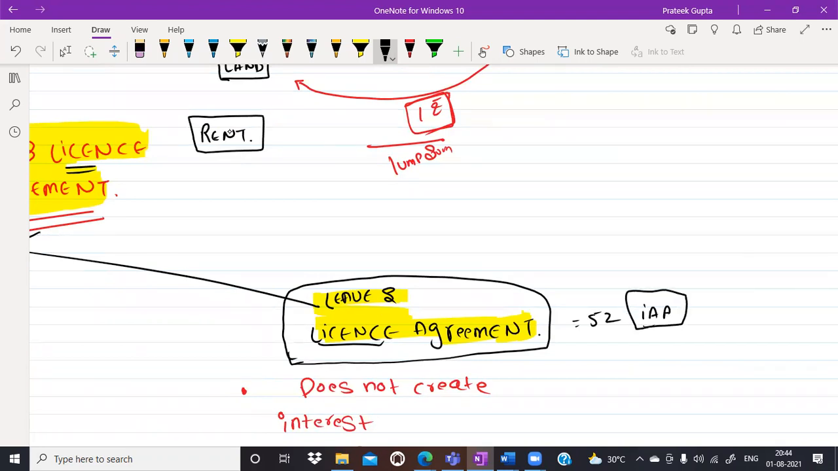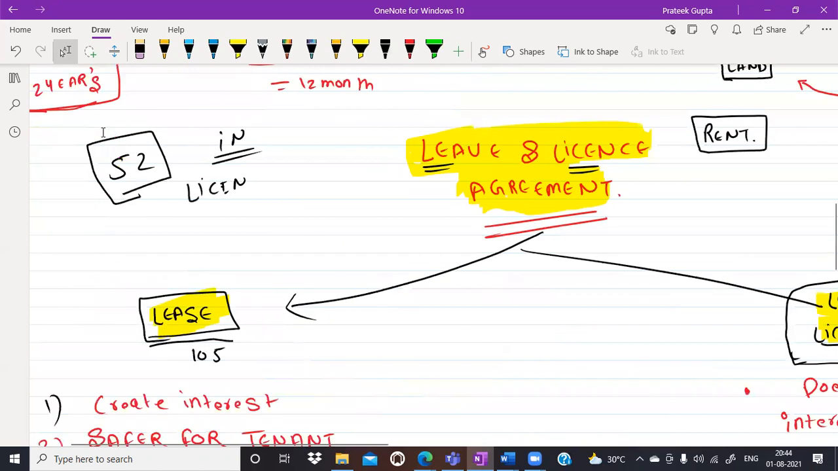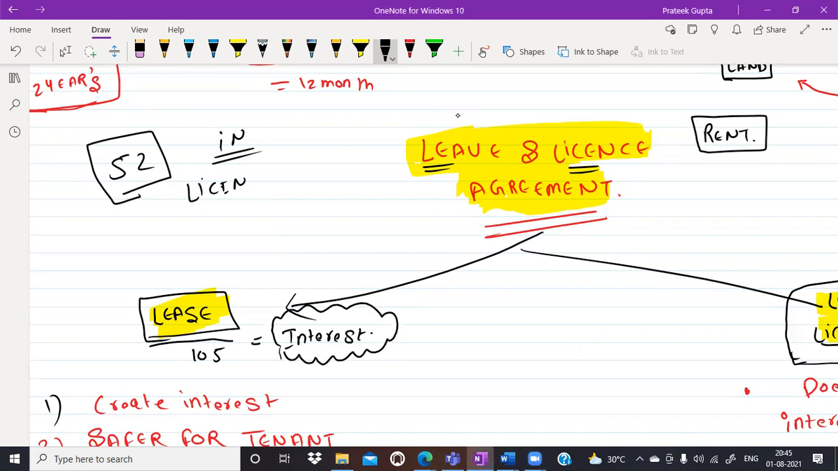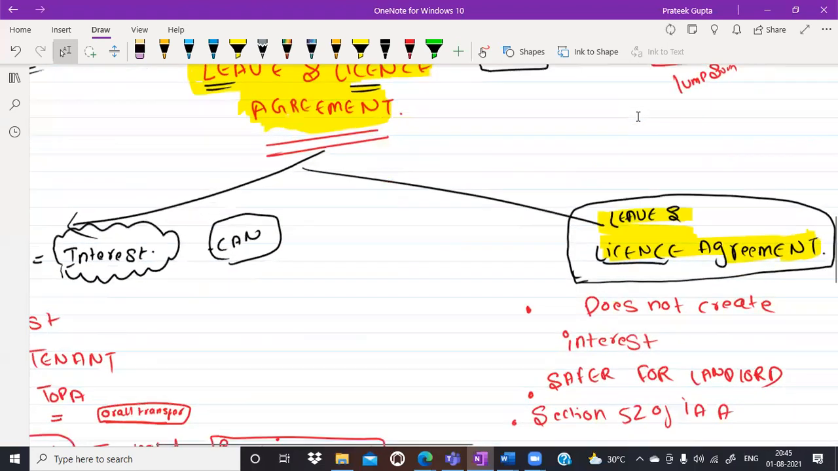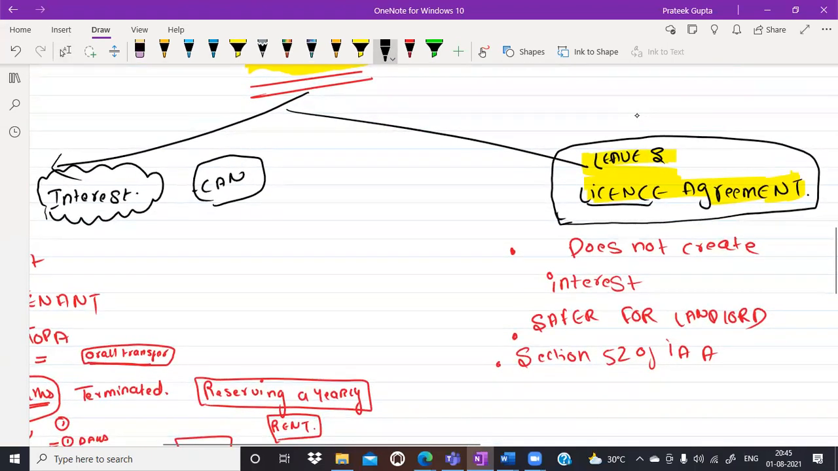Now, please try to understand this. In the lease, you are giving an interest. Interest will be transferred in the property. No transfer of interest. Ashna, very nice. If you are giving the property on lease, interest will be transferred. You can enjoy the property. That is the interest. But if you are giving a property on license, no interest will ever be created. No interest will be created.